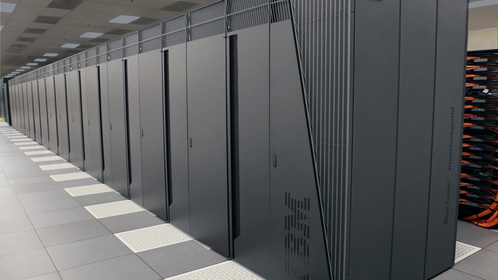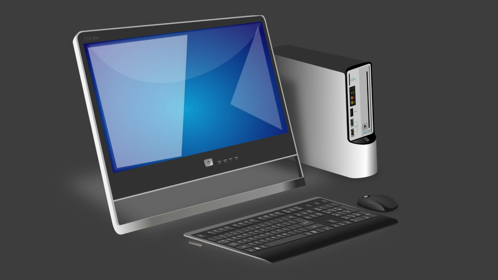The fifth type is the supercomputer. Supercomputers are very expensive and are employed for specialized applications requiring an immense amount of mathematical calculations. Supercomputers are one of the fastest computers currently available and are used for weather forecasting, scientific simulations, nuclear energy research, etc.